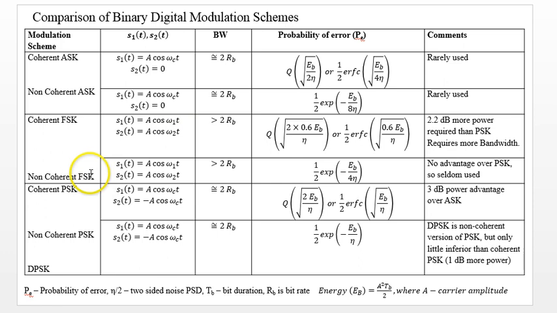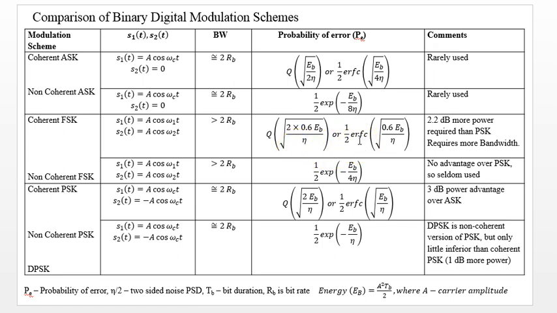Okay. Now coherent FSK. These are the signals for coherent and this is for non-coherent FSK. You can see the Q factor and the error function in this case.